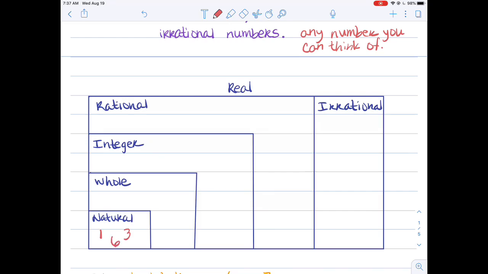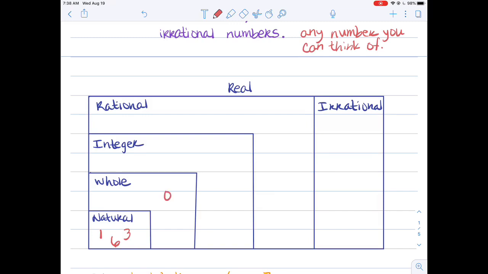All right. Now, I could also write 1, 3, and 6 in the whole number category. However, that's not its most restrictive location, the smallest box. So 1, 3, and 6 are subsets of whole numbers, but the only number that's added going from natural to whole is 0.